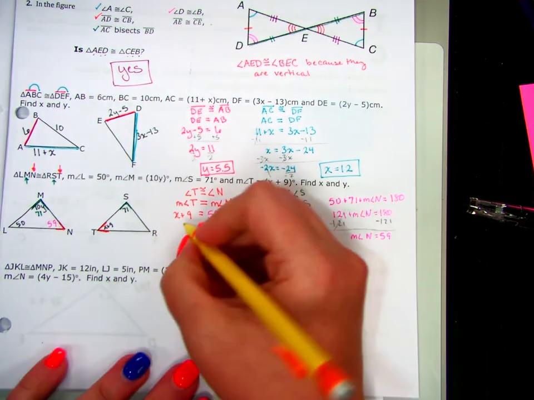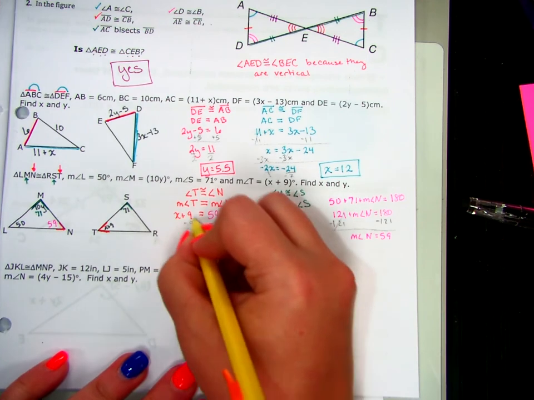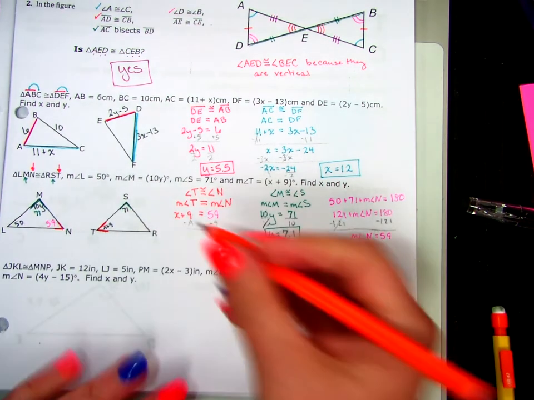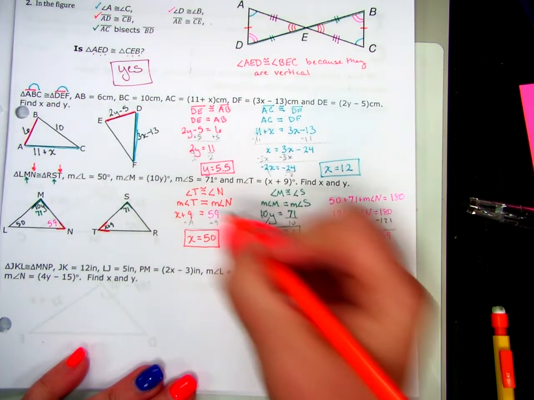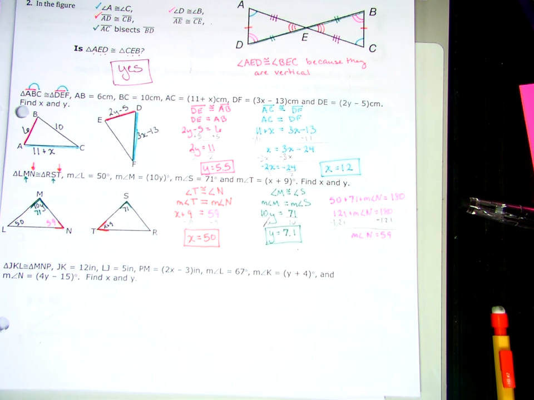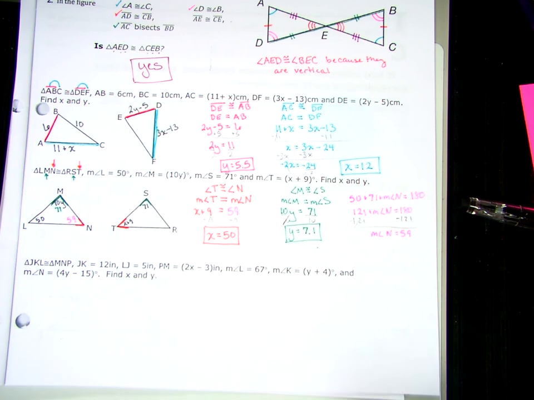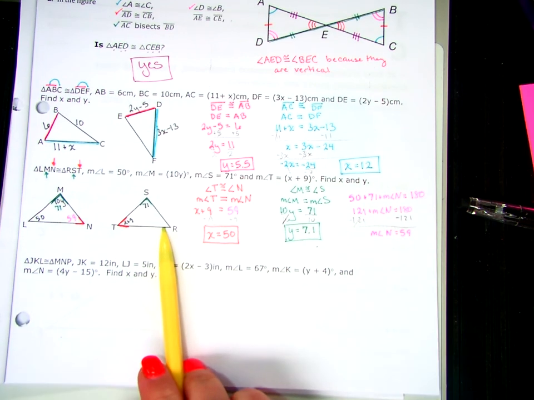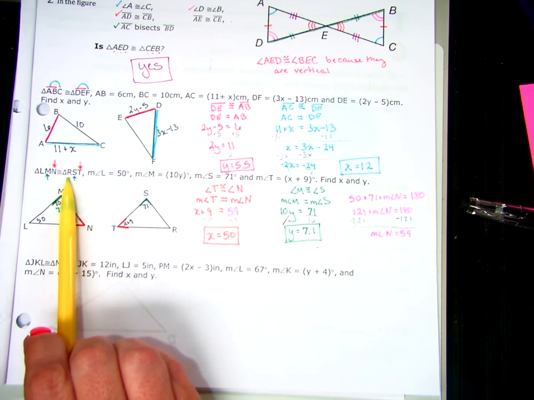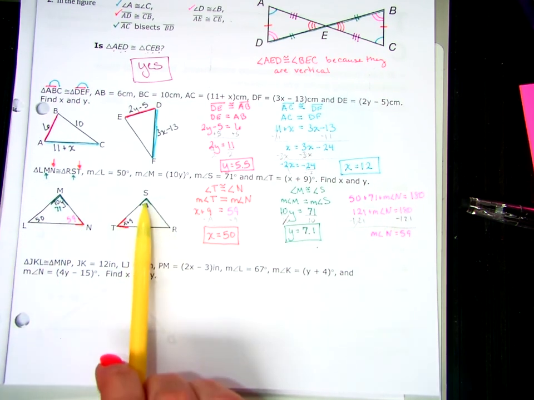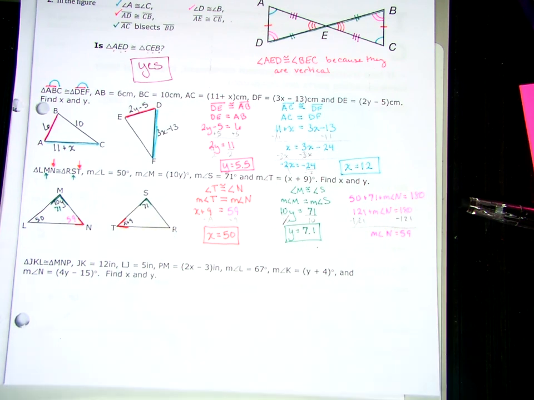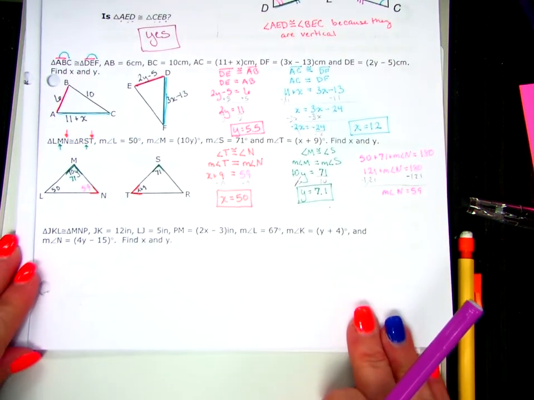Yeah, I can find X. How big is X? 50. Easy peasy. What if I wanted to find angle R? How big is angle R? 50. Yeah, because R matches with L, and L is 50. So 50, 71, 59. Okay? Everything matches. It's great.